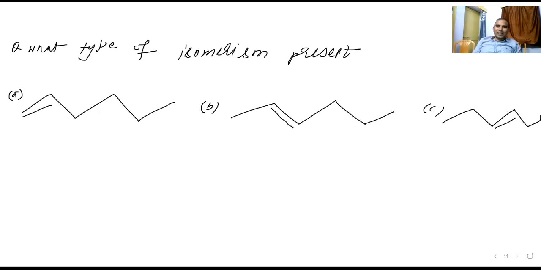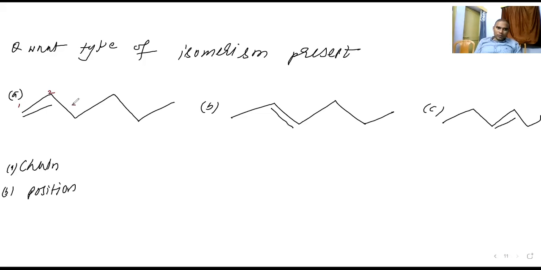Tell me, Jana, what type of isomerism is there? Chain isomerism means the carbon chain will be different, the number of carbon atoms in the chain will be different. So is it chain, or is it position? Please let me know. I am counting this one.